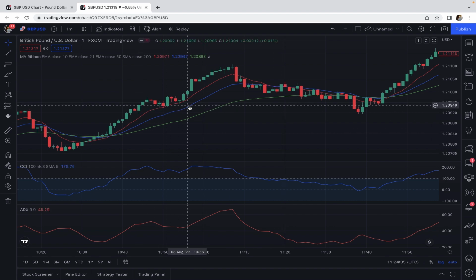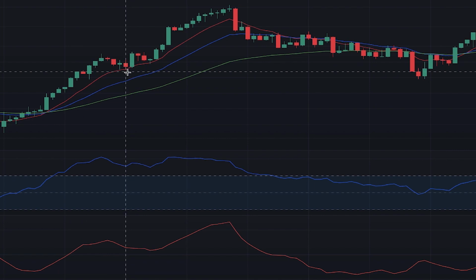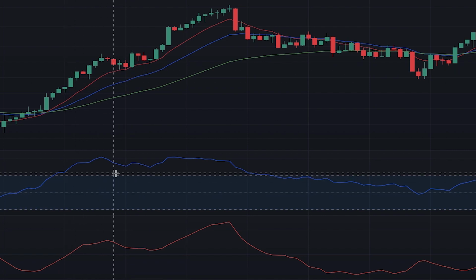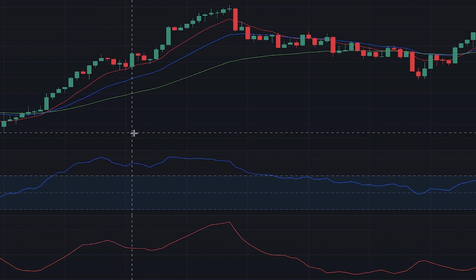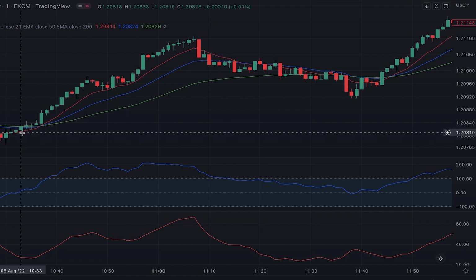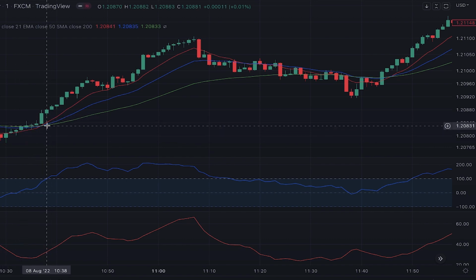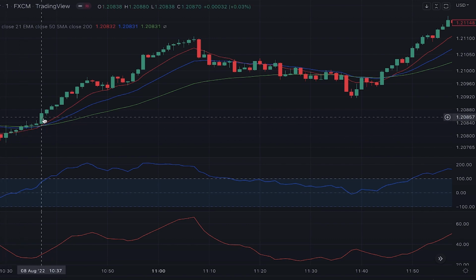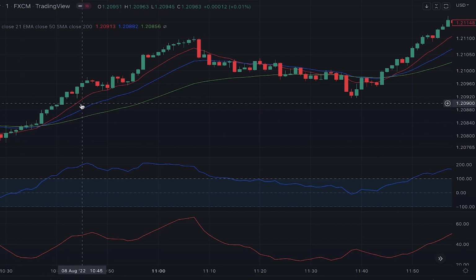Alright, in this strategy, we use these 3 moving averages for discovering trade entries. We use CCI for confirming the signal, and we use ADX for further confirmation if the market is trending, so we can filter the false signals that happen in trading ranges when the market is flat and not trending. When the red moving average, which is the shortest one, crosses above the other 2 moving averages, it's important that it crosses from below to the above. It gives us the signal that the market is turning and changing its direction.